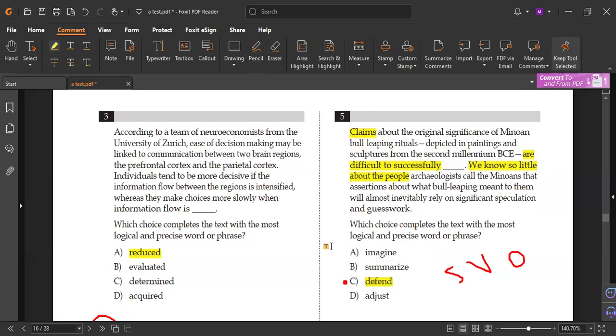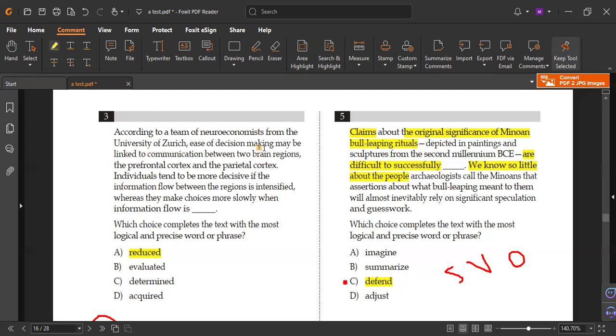What does to defend mean? To support. To support what? To support the origin, significance, and nature of the rituals. So we know little about these rituals. So how can we prove it happened or not? So it's so difficult to defend.